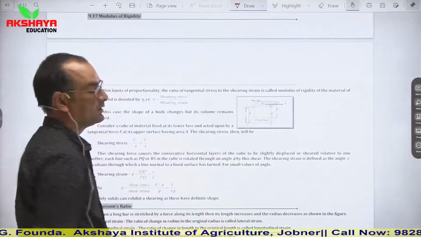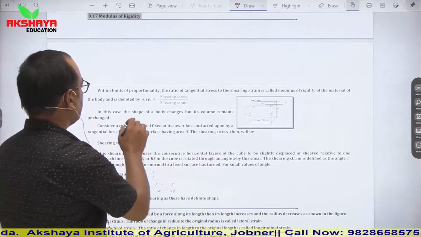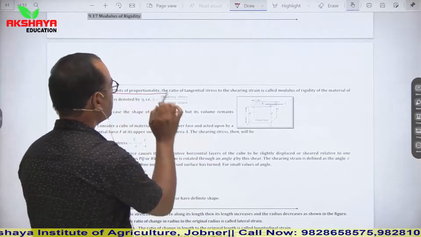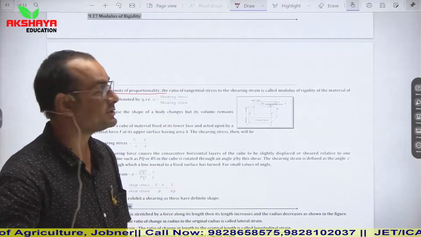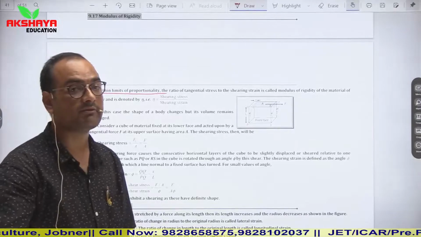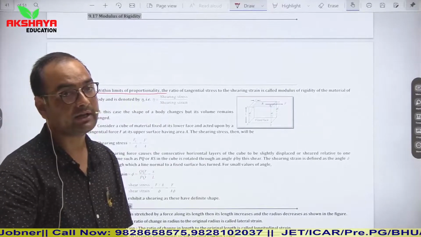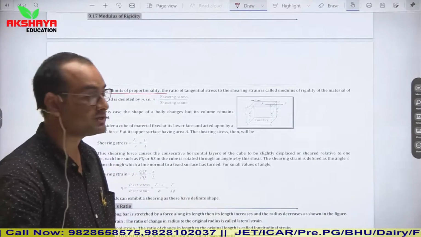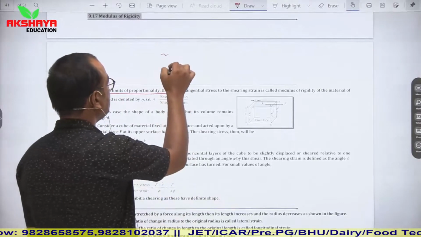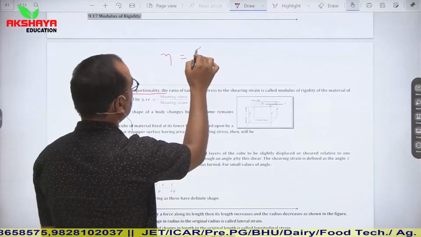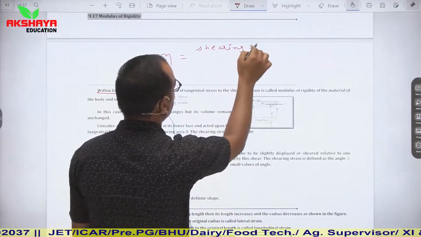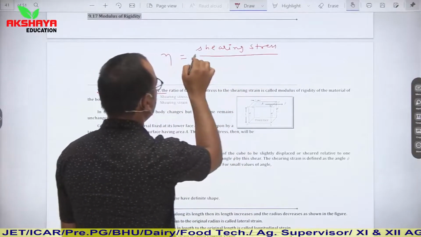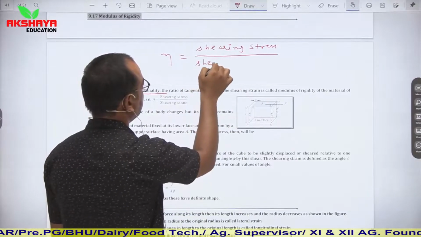Modulus of rigidity gives us a relation between shearing stress and shearing strain. It means whenever a tangential force is applied on an object, it causes shearing stress and shearing strain, and their ratio, rigidity eta, is equal to shearing stress upon shearing strain.